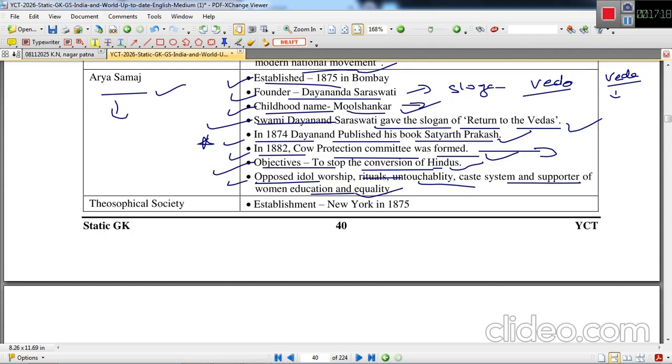He said that the Vedas have their sovereignty and the teachings of the Vedas are absolutely right, but due to the evil practices of Brahmins in the later Vedic period, the Vedas might look bad, but we should stick to the real teachings of the Vedas. That is why he gave the slogan return to the Vedas.